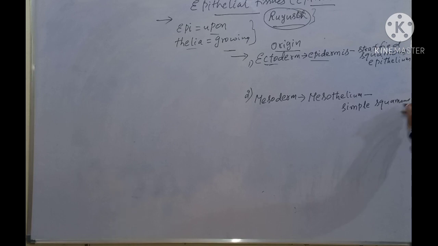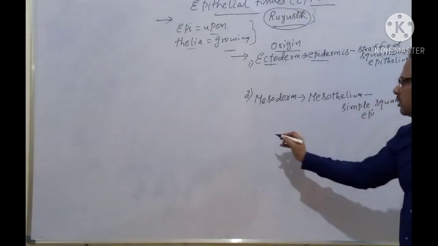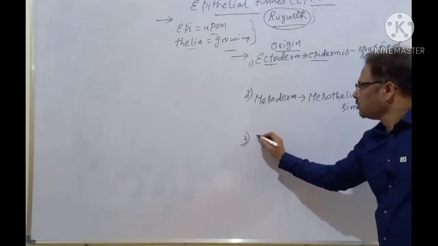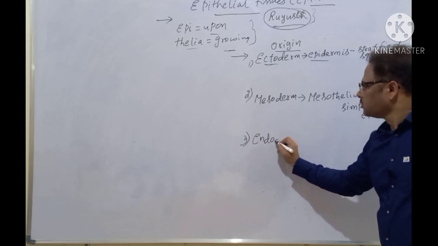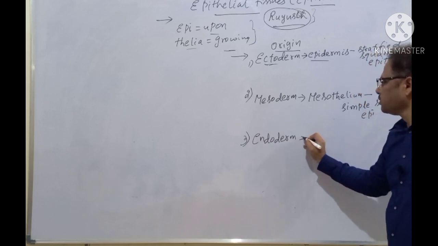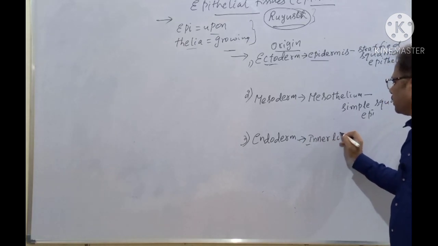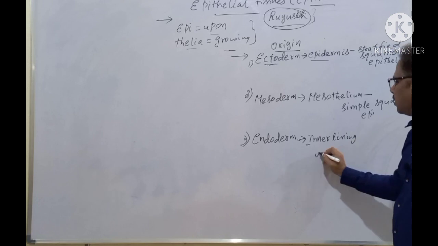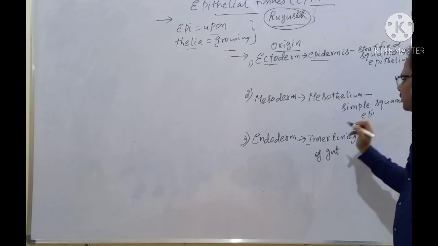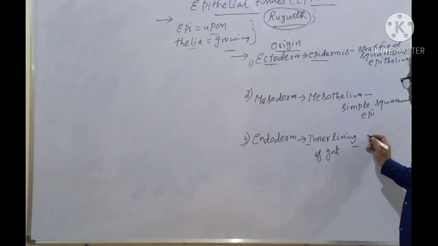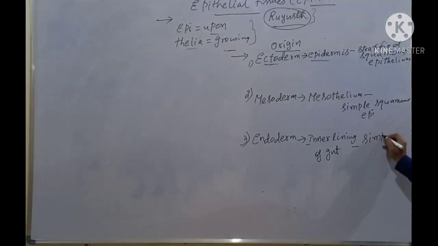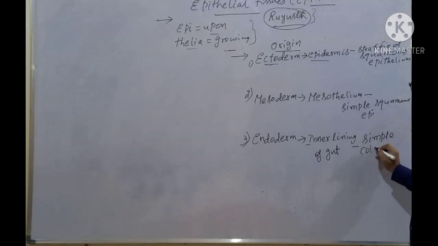Simple squamous epithelium. Next one is the endoderm. Endoderm. Inner lining of the gut. Inner lining of gut. And this has a simple columnar epithelium. Simple columnar epithelium.